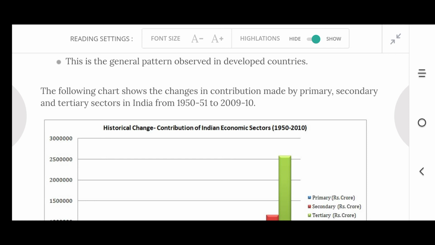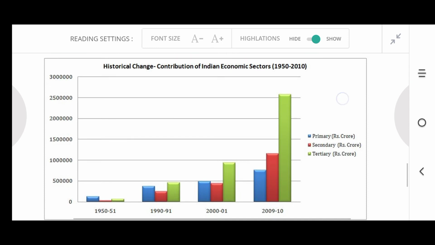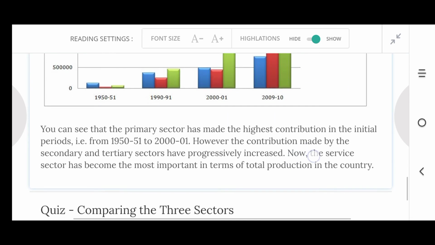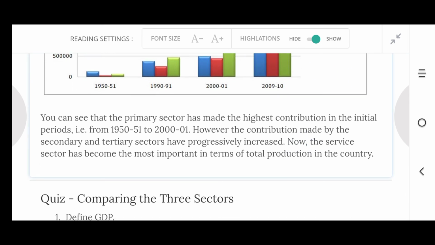There are a lot of changes that happen to the primary, secondary, and tertiary sectors. If we calculate that, the tertiary sector is getting more employment opportunities and production is increasing more. So developed countries focused on the tertiary sector. You can see the primary sector made the highest contribution in the initial period. But later on, what happened? The contribution made by the secondary and tertiary sectors has progressively increased. Now the service sector has become the most important in terms of total production in the country.